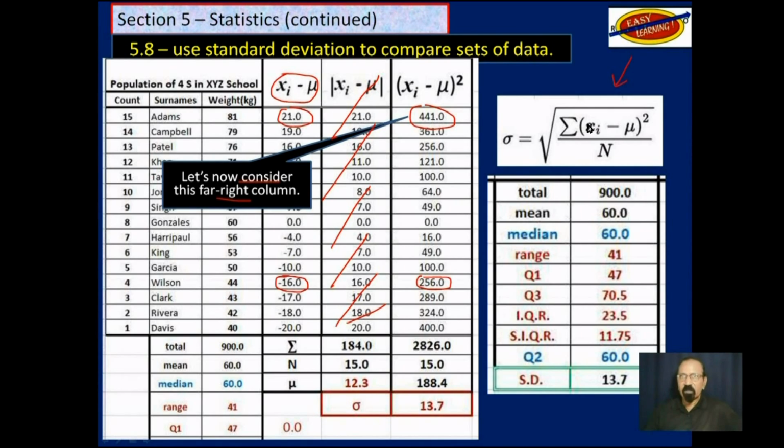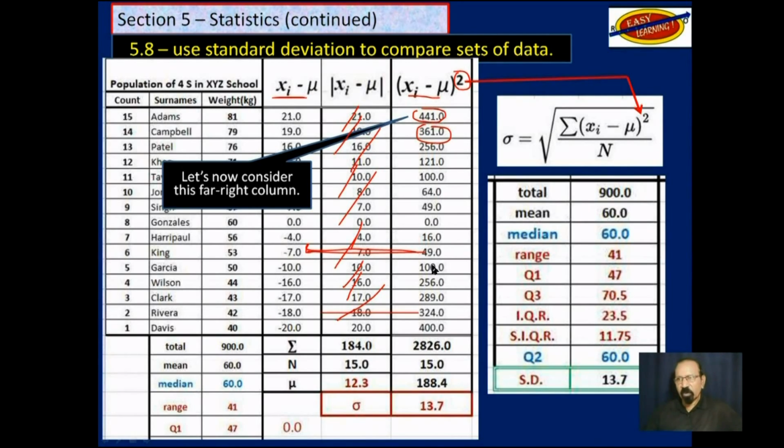It's not very difficult. So first of all, they take the difference and square it, which is this. So remember I said the absolute values give some problem. So let's go back to this, square it, and you get these values over here. So 49 is the square of -7, and 324 is the square of -18, and so on.